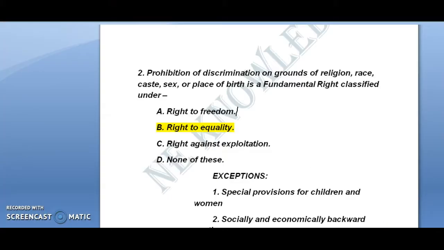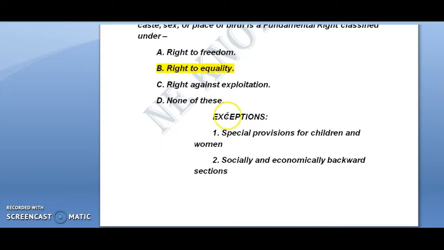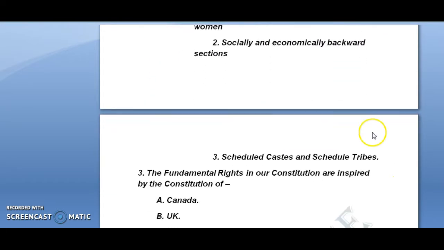In this way you can easily remember this question. But some exceptions are there. There are especially 3 exceptions. These 3 are: number 1, special provisions for children and women; number 2, socially and economically backward sections; and number 3, SCs and STs.